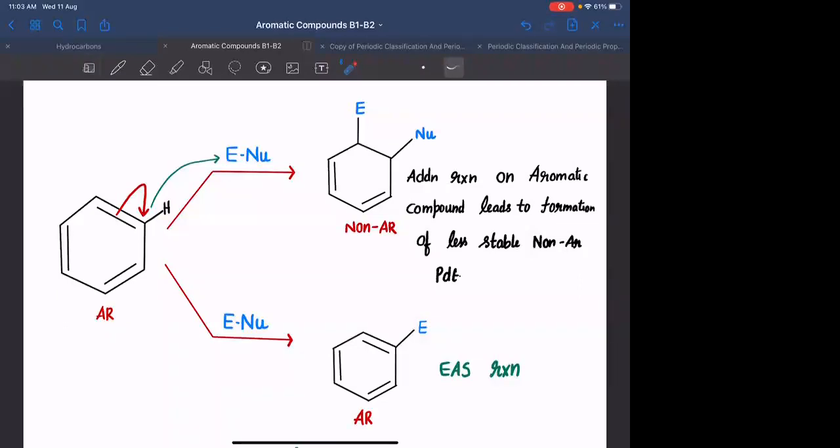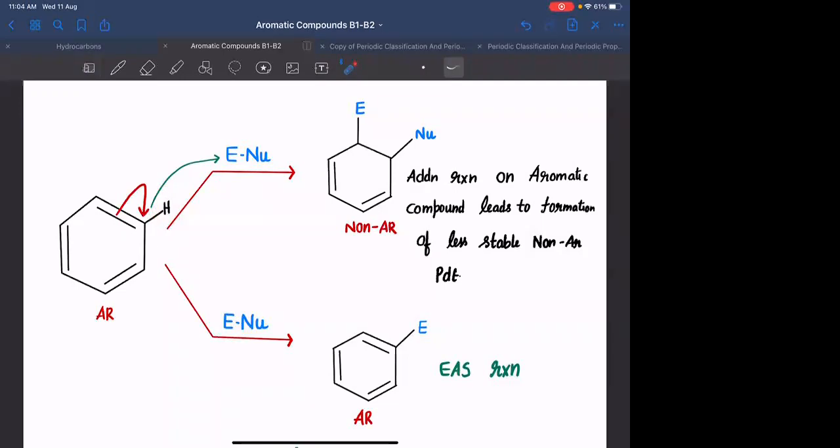What is the alternate way of reaction? We have electrophilic aromatic substitution, where the hydrogen present on the benzene will be removed as H positive, and in the place of hydrogen you will be having an electrophile. So the electrophile is going to substitute this particular hydrogen. Hence the reaction is termed as substitution reaction.